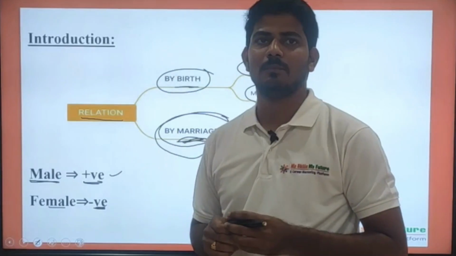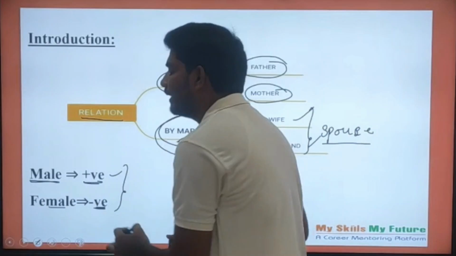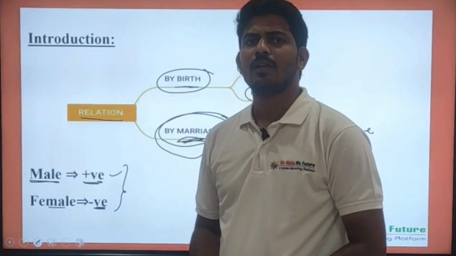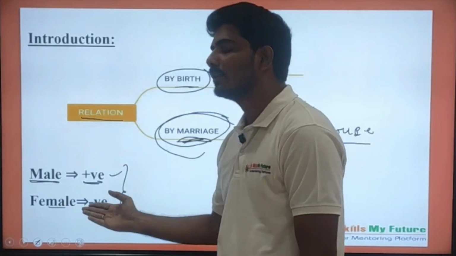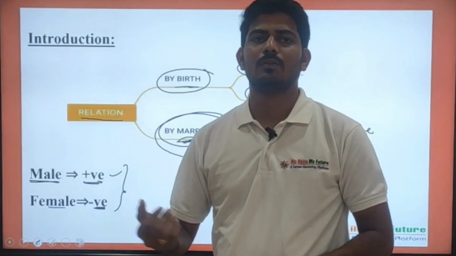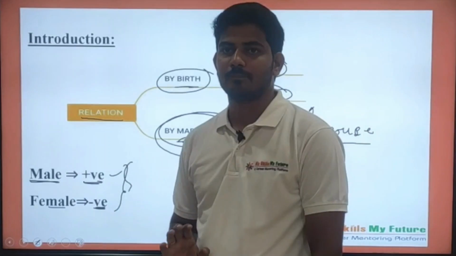Some may think like that, but that is not the main idea here. We are representing it just for our convenience. If you feel convenient representing positive with female and negative with male, you can do that also.